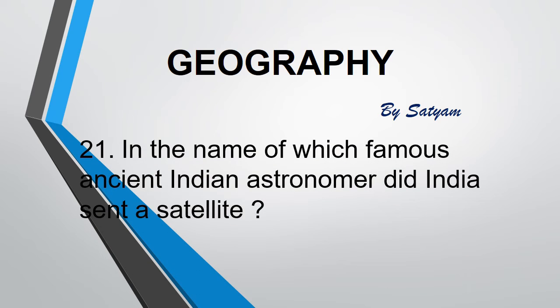The next question is: in the name of which famous ancient Indian astronomer did India send a satellite? The answer is Aryabhata. Aryabhata was also a famous mathematician and his works include Aryabhatiya and the Arya Siddhanta.